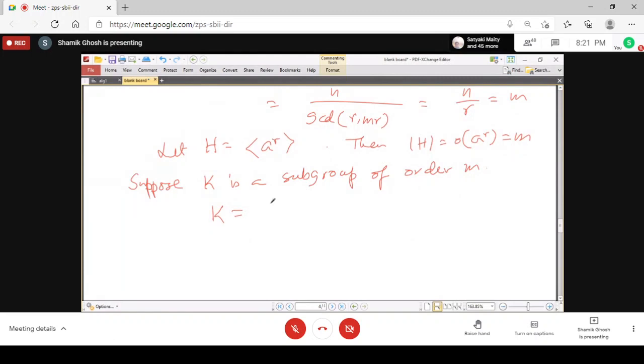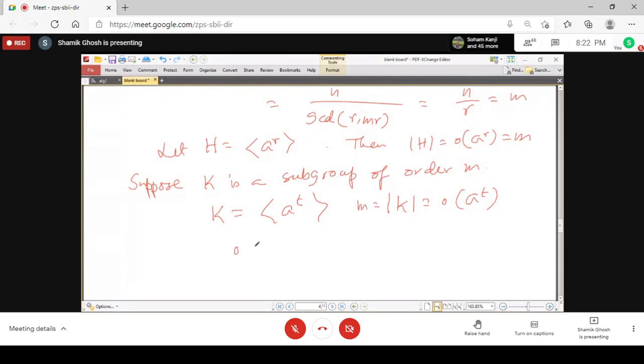So K is also generated by some power of A, because every element of G is a power of A. So suppose K is generated by A to the power T. Now the cardinality of K is again the order of A to the power T, and that is equal to m.